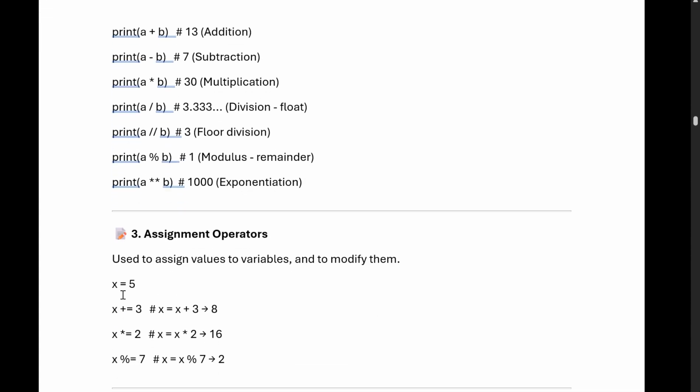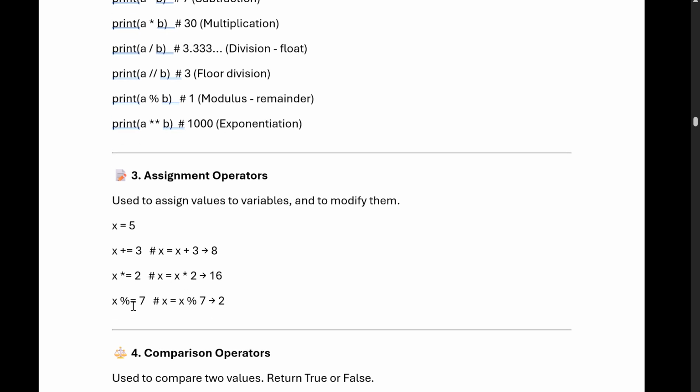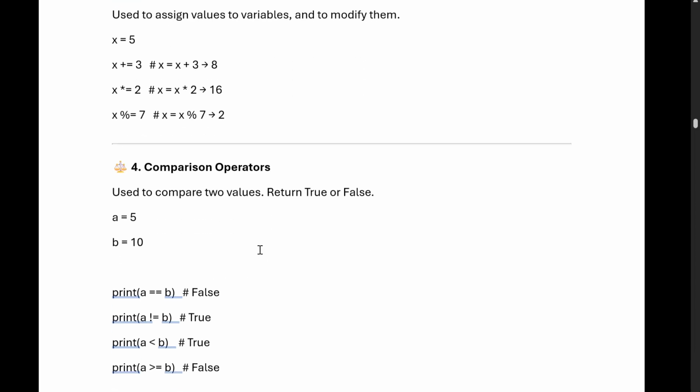For assignment operators, if you do x equals 5, then x plus equals 3, so 5 plus 3 is 8, so x is 8. So these are the assignment operators. We are using x multiply equals 2, x modulo equals 7, so we can see each and everything. Okay, so these types of operations are called assignment operators.